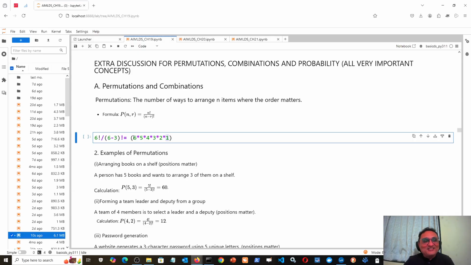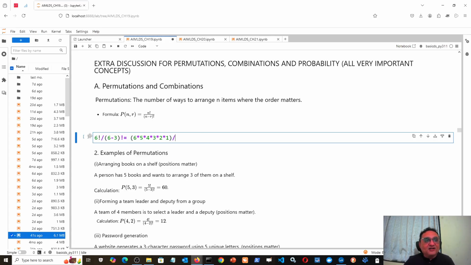So unless and until you reach there, you have not exhausted the limit, because when I multiply by 1, that number will be the same as before. But before that, if I multiply by 2, then I cannot say that the number is the same as the product 6 5 4 3. That multiplied by 2 will be a new number. But once I stop getting a new number, then I have to stop. So that is the meaning of 6 factorial.